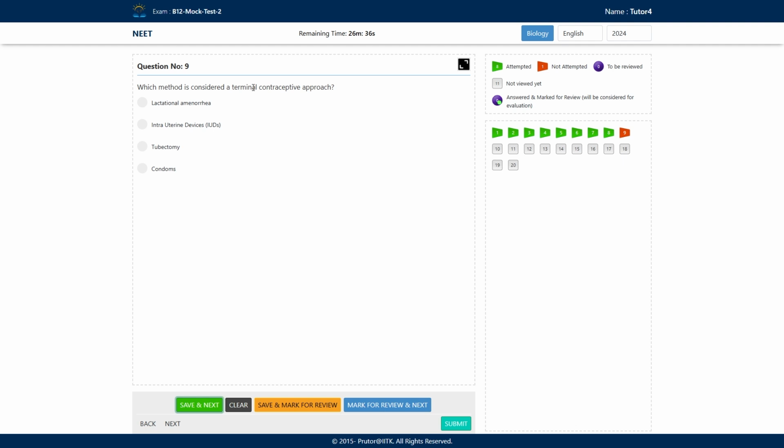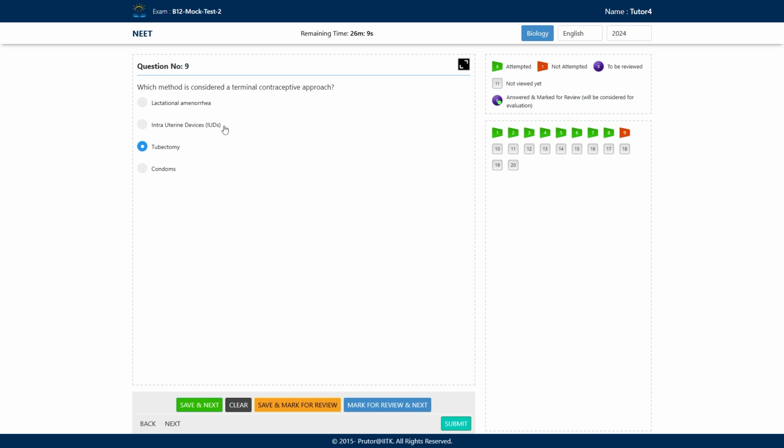Tubectomy is a permanent method. It is a surgical method. This is female sterilization. Lactational amenorrhea, this is a natural method. Okay, what happens in lactation? During intense lactation, there is no menstrual cycle. No menstrual cycle means there is no ovulation. So there cannot be any fertilization. Intrauterine devices, we have already discussed, are inserted into the uterus. They increase the phagocytosis of the sperm.